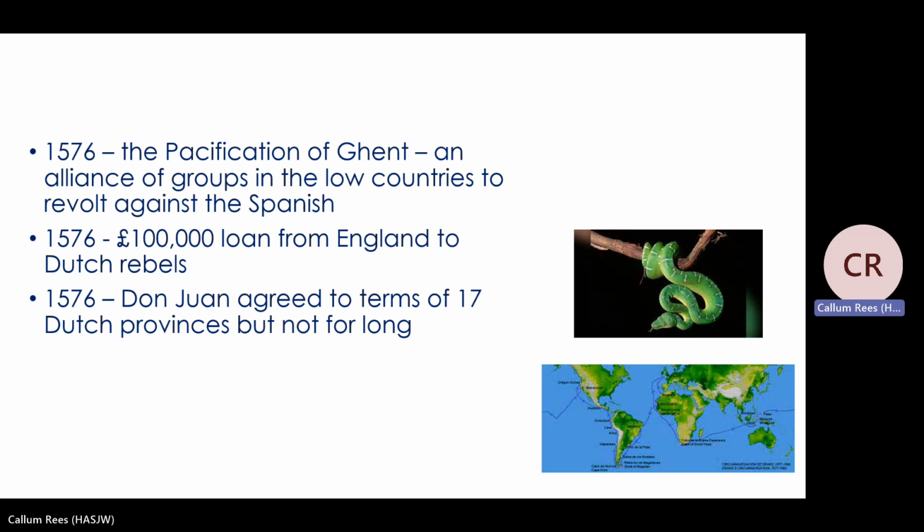So Elizabeth realizes that she can help the Dutch rebels. The Spanish are looking relatively weak, and so she sends £100,000 from England to the Dutch rebels.